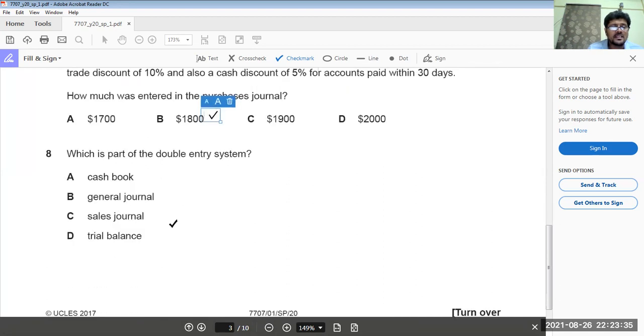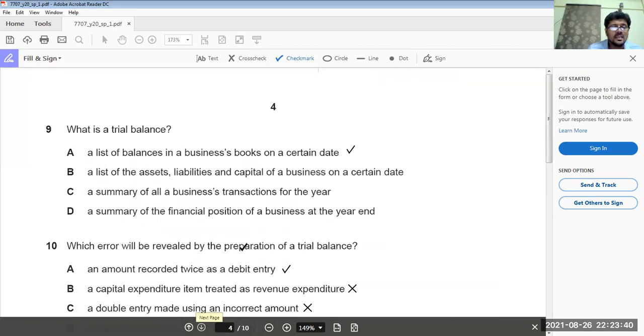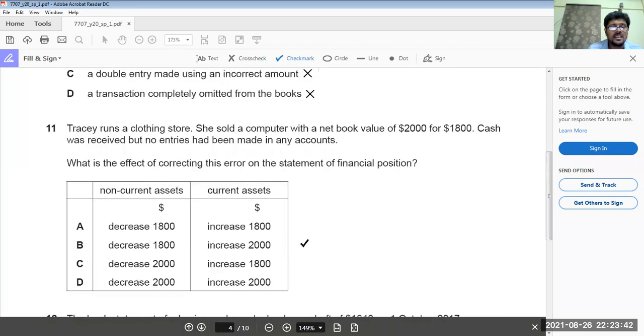Which is part of double entry system? Cash book. Now come to 9. We have done 10. What about 11? Tracy runs a clothing business, so she sold a computer netbook for 1,800, cost 2,000. Cash was received but no entry made in the accounts. What is the effect of correcting this error on the statement of financial position? Your non-current asset is going to be decreased by 2,000 and your current asset is increased by 1,800. The answer must be the C option. Okay. Now move to question number 12.